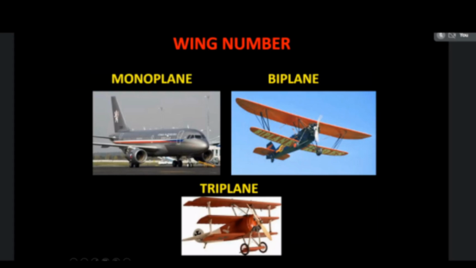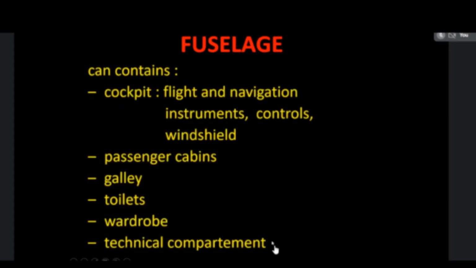Likewise, the technical compartment means the electronics compartment and some control devices compartment. So these are all the parts contained in the fuselage. The main types of fuselage parts are, one is the nose. This is the very beginning part of the fuselage, that is the nose, and the empennage or tail unit. This is the back side of the aircraft, that is the empennage or tail plane.